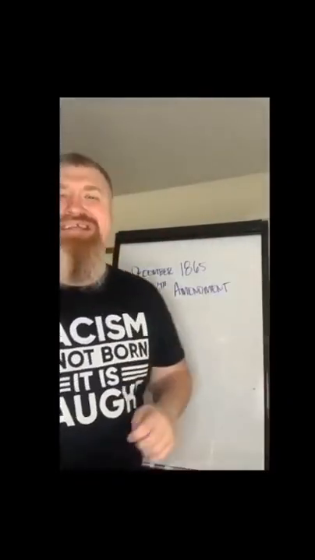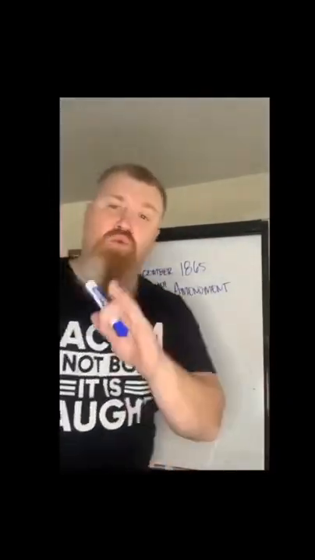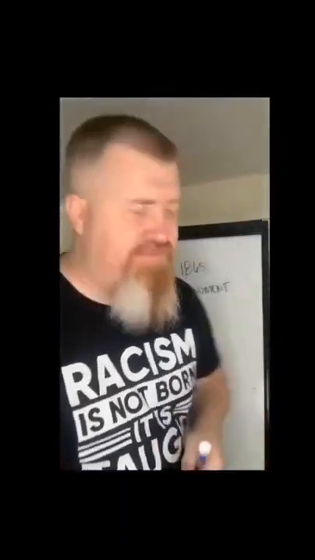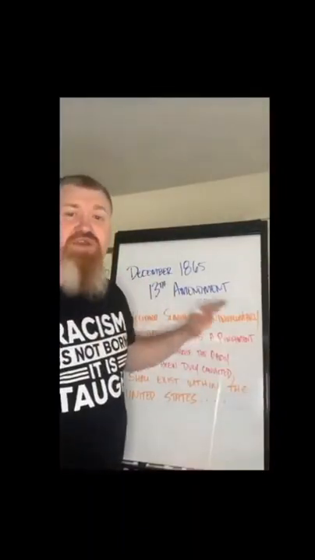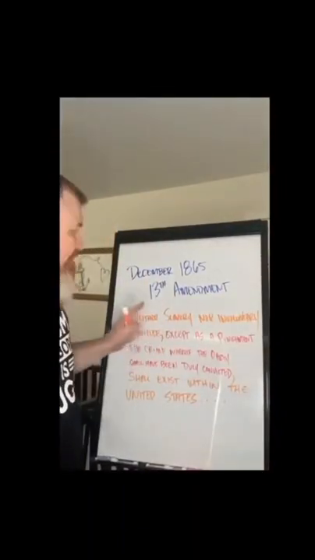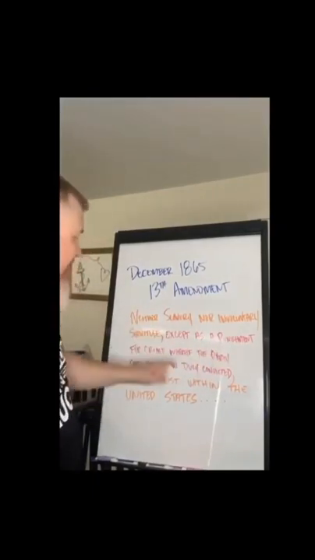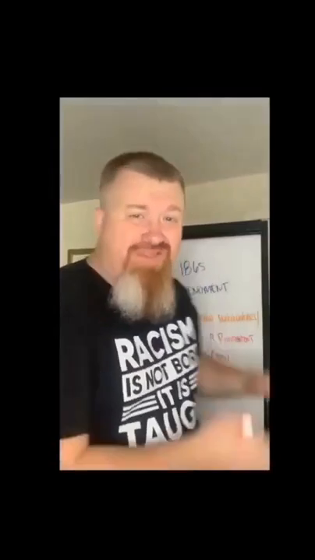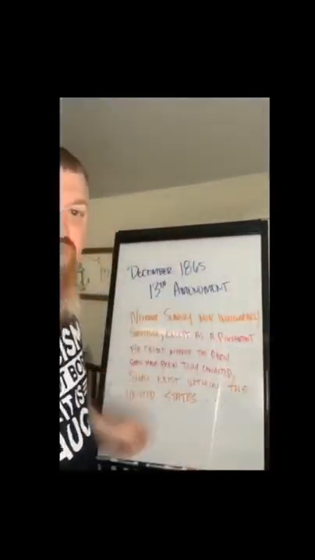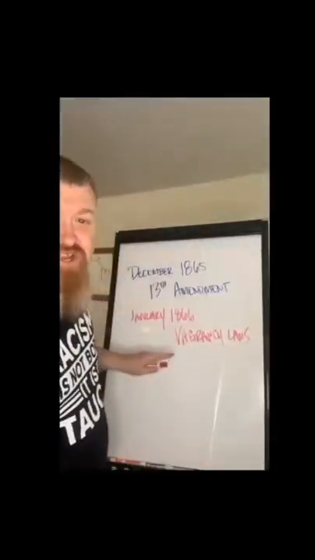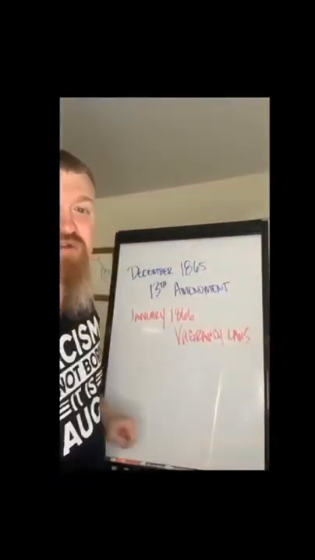In December 1865, the 13th Amendment was ratified. Let's look at the language of that amendment. It says, neither slavery nor involuntary servitude, except as a punishment for crime whereof the party shall have been duly convicted, shall exist within the United States. We are told this abolishes slavery. But you can see from the words in red that the exception to that rule is if you are found guilty of a crime. Well, in January 1866, vagrancy laws were passed.